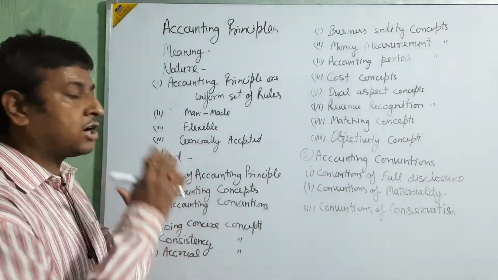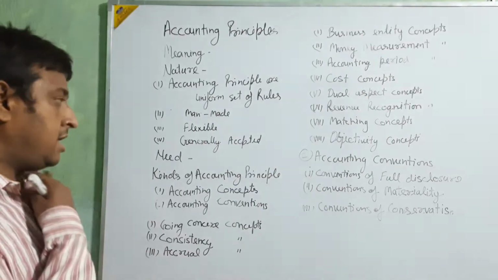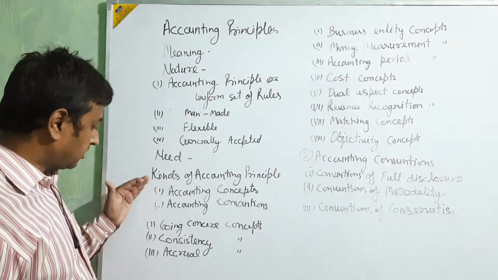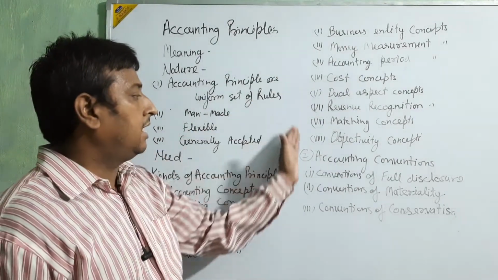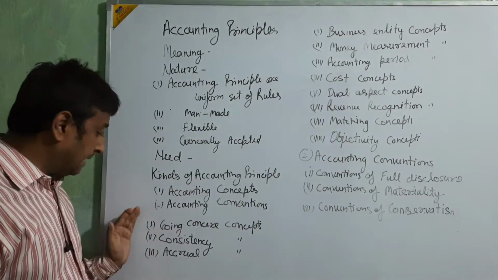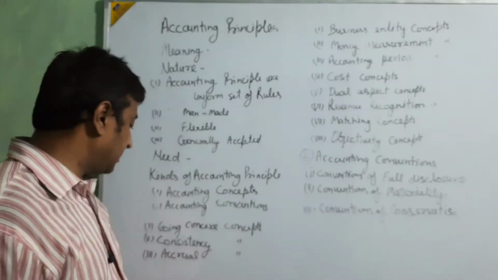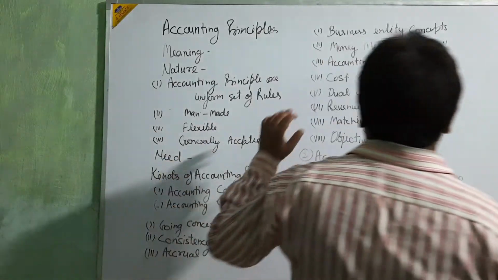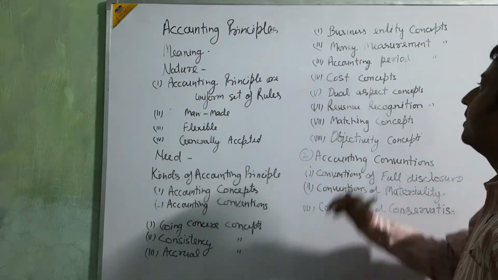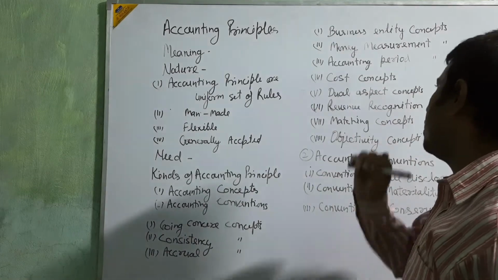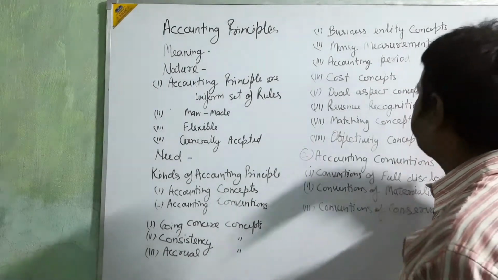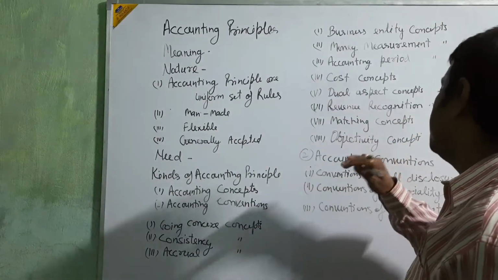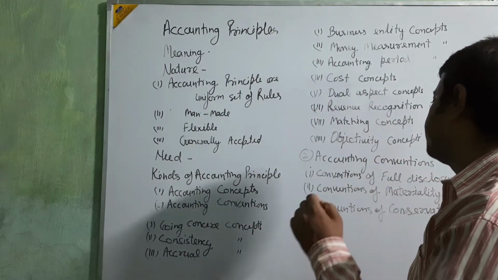In the accounting concept, many principles are there: going concern, consistency concept, accrual concept, business entity concept, money measurement concept, accounting period concept, cost concept, dual aspect concept, revenue recognition concept, matching concept, and objectivity concept.